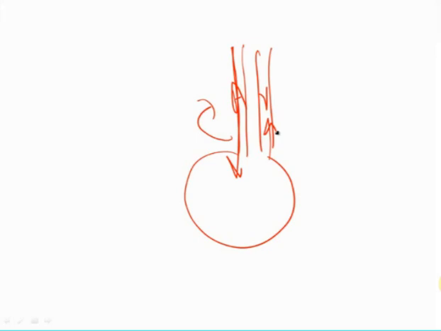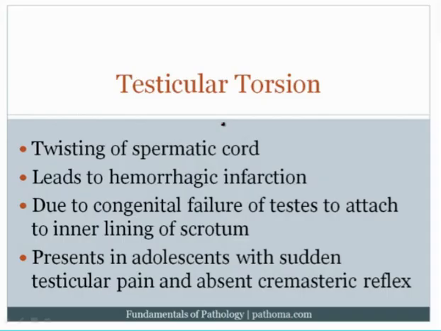And so in this particular case, they get a hemorrhagic infarction because blood keeps going in, but you're not going to get flow across the organ because you blocked the venous drainage. So that lack of blood flow across the organ will then result in infarction, and of course it would be hemorrhagic because blood is still coming in, and because this is a loosely organized tissue. Remember that to get hemorrhagic infarction, you need 2 things. You need blood going into the space after the tissue has died, plus you need a loosely organized tissue. So that's what I say here about testicular infarction. It occurs with twisting of the spermatic cord, which leads to hemorrhagic infarction.